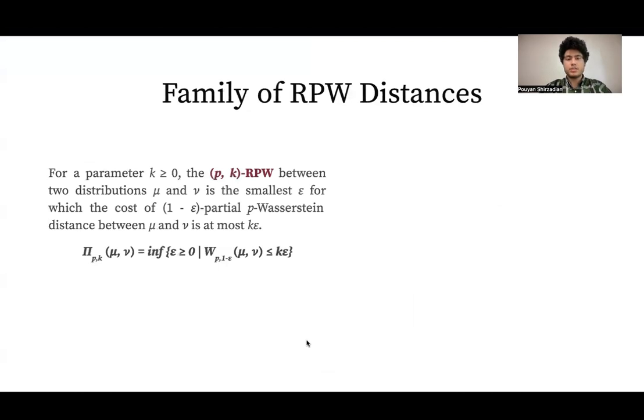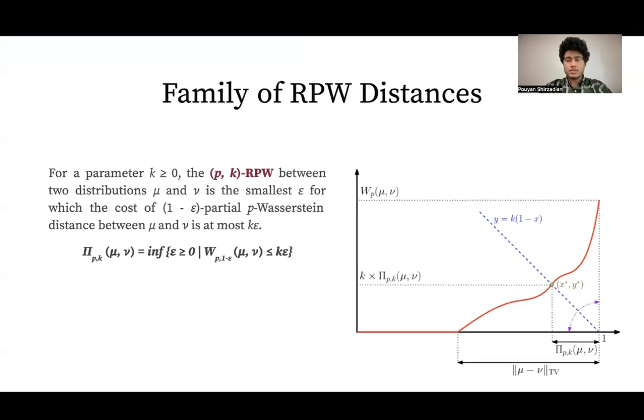We extend the definition of our distance to a family of distances, where for a parameter k greater than or equal to 0, we define the p and k RPW to be the smallest epsilon for which the cost of the 1 minus epsilon partial p-Wasserstein distance between mu and nu is at most k epsilon.